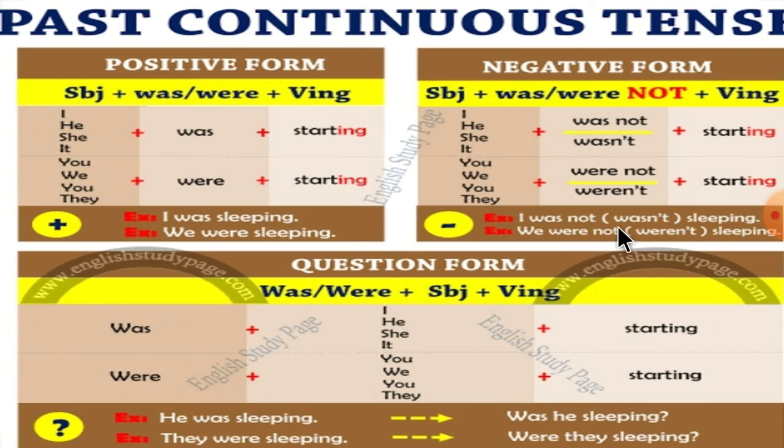So here the examples are given. I was not sleeping, or in short you can say I wasn't sleeping. Then we were not sleeping, or in short we weren't sleeping.